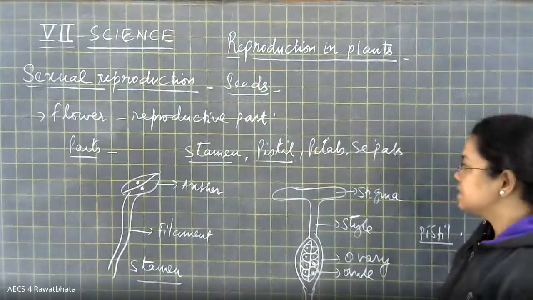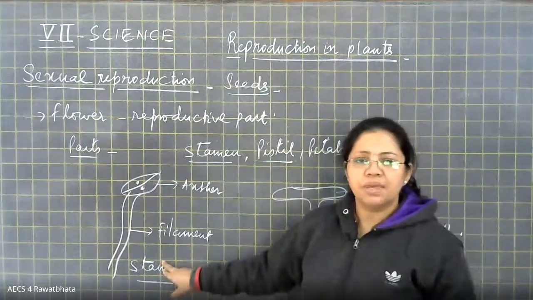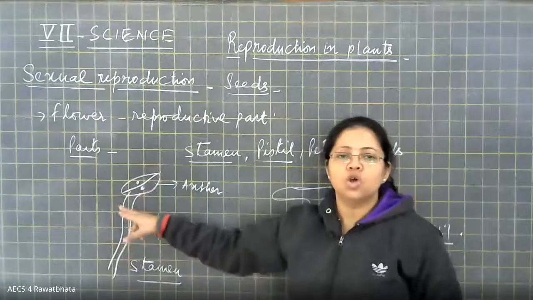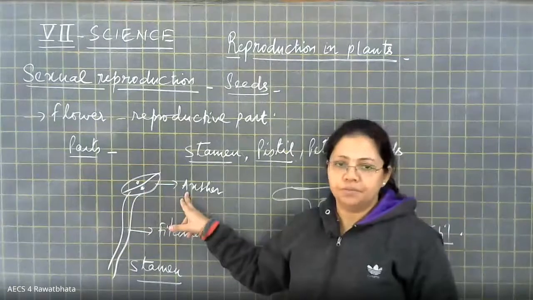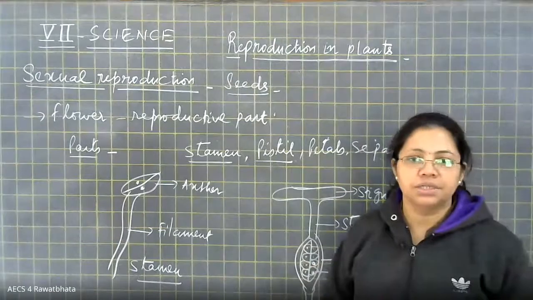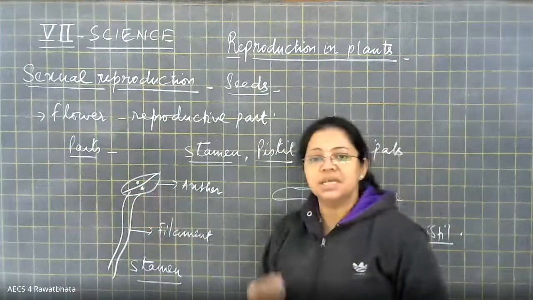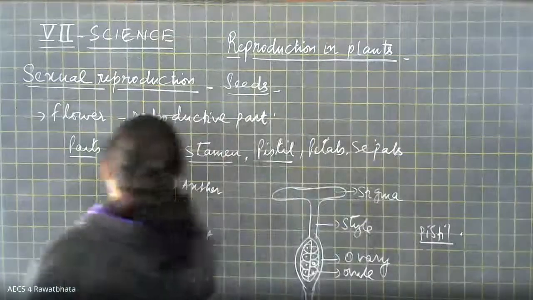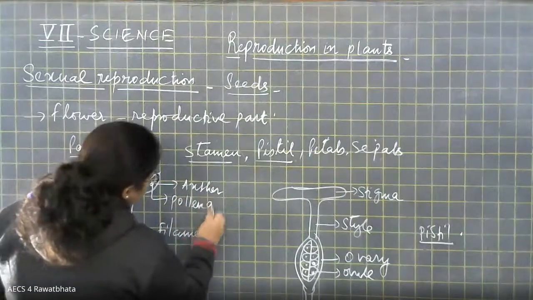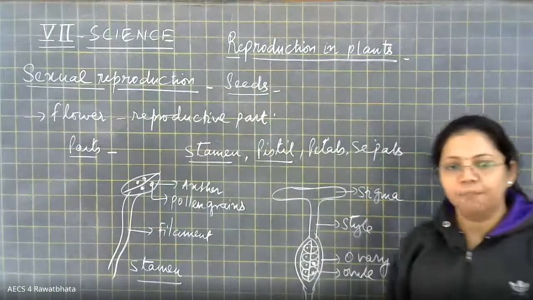Okay. Yes. So stamen is made up of two parts, filament and anther. Filament is just like a stick, and on the top of it, it is carrying anther. Stamen is the male part of a flower, and inside anther it contains yellow granular structures. These are called pollen grains, right?